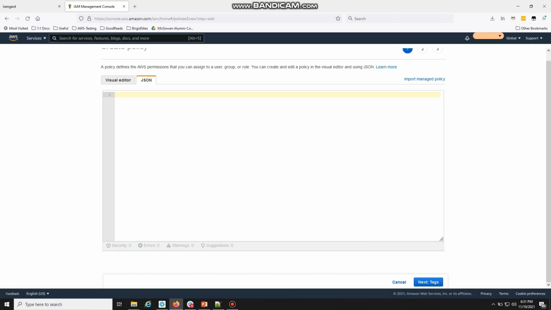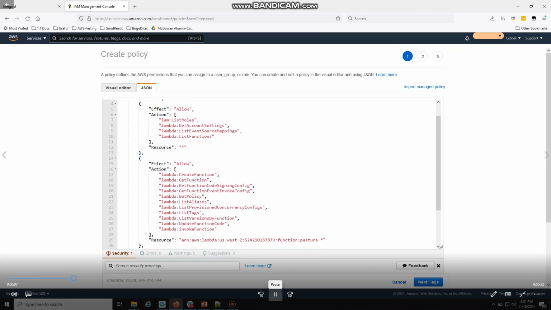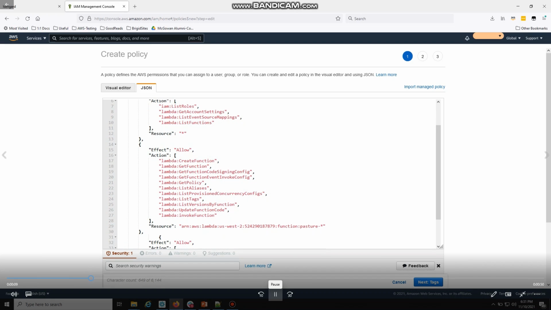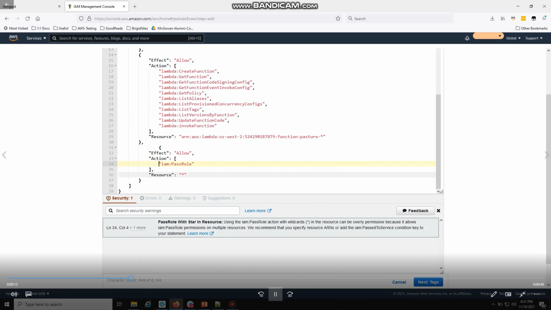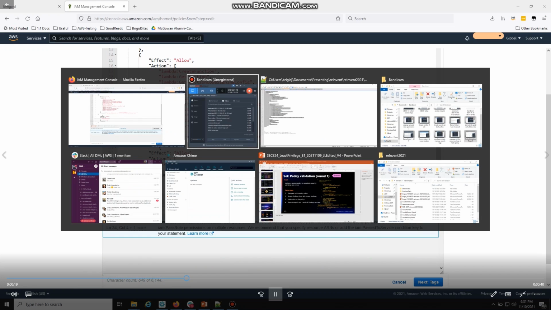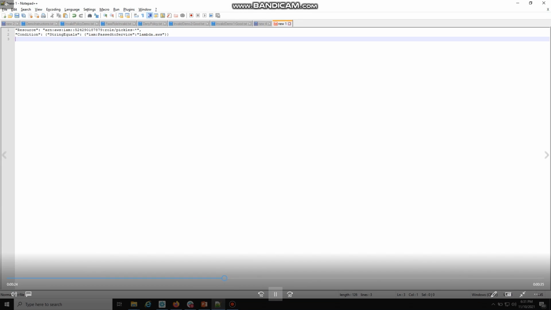So here I am back in the JSON policy editor, and I am going to dig into pass role. You can see I have a security warning. This is what I use to actually create my Lambda functions, but pass role is pretty broad. That means I could have passed admin into that Lambda function, and I don't want to do that. I want to be more specific. And so I'm actually going to specify specific resources, copying and pasting.